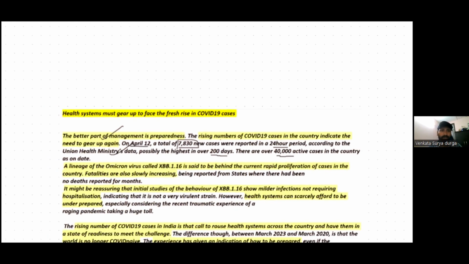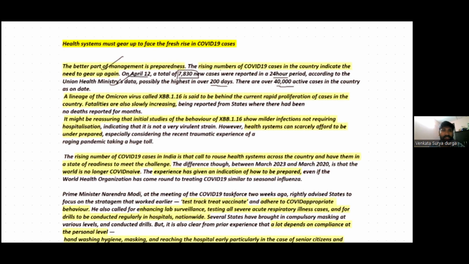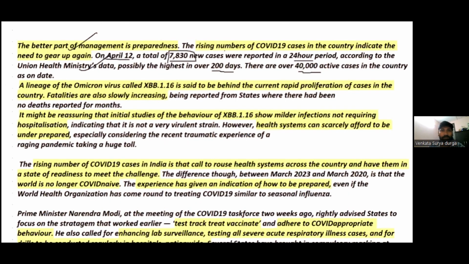right? So in fact, the reason for the increase in cases is XBB.1.16, the virus named. This is a lineage of the earlier existing Omicron virus, right? So the virus name is XBB.1.16. It is behind the current rapid proliferation of cases in the country.